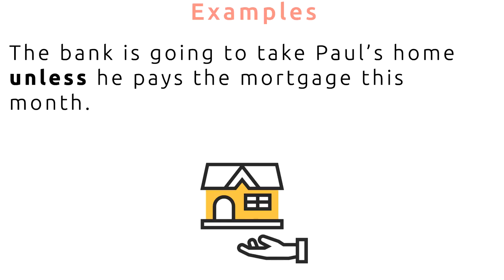Have a look at this next example. The bank is going to take Paul's home unless he pays the mortgage this month. This is a very sad situation because the bank is going to take Paul's home except if he pays the mortgage, unless he pays the mortgage. If he does pay the mortgage, the bank won't take his home.